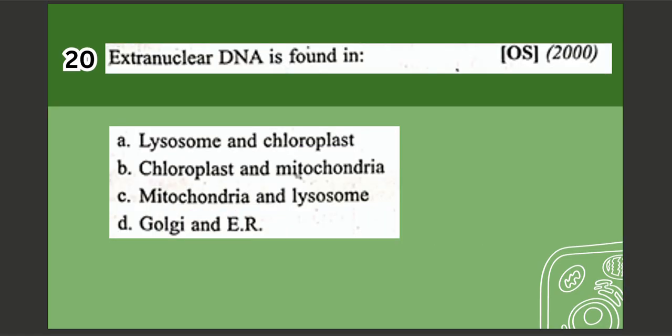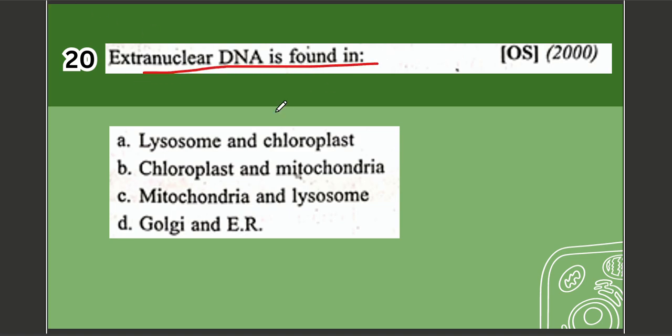Next question. This is the last question of this video and you have to answer this question. Let's see this. Extranuclear DNA is found in A. Lysosome and chloroplast, B. Chloroplast and mitochondria, C. Mitochondria and lysosome, D. Golgi and ER. So if you know the answer, comment in the comment section.